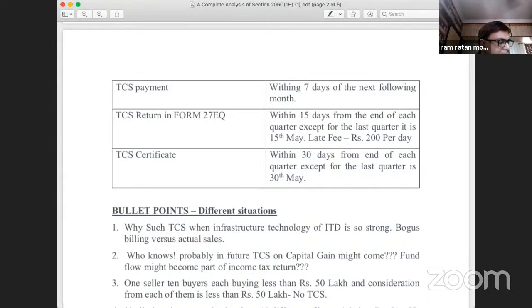Now, the TCS return has to be filed within 15 days from the end of each quarter, excepting the last quarter. The last quarter ends on 31st March, for which the TCS return can be filed by 15th of May. And the TCS return has to be filed in form number 27EQ. The TCS certificate is to be issued within 30 days from the end of each quarter, except for the last quarter, which is 30th May.